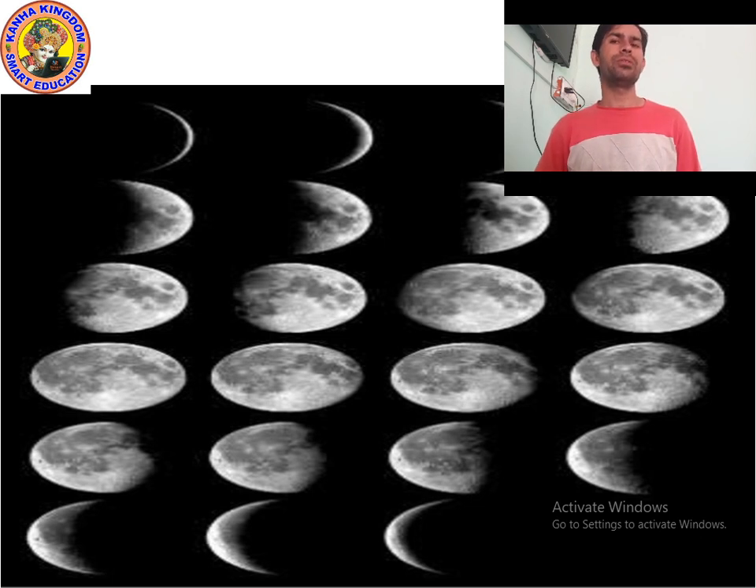And again after 2 or 3 days, you will see only a thin slice visible on the left side. Only a sliver of the left side is visible. That is called waning crescent. Then again on the 15th day, the moon will come between the earth and the sun and you will not see the moon. That is called new moon.